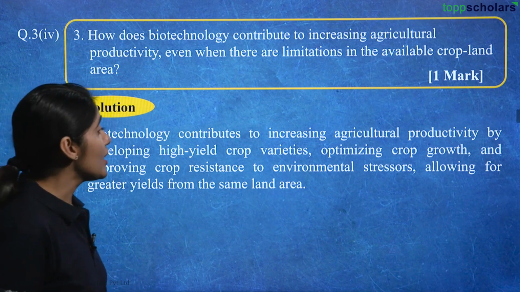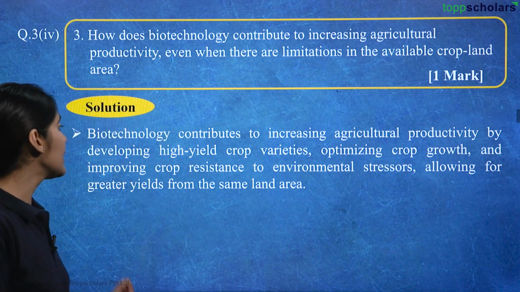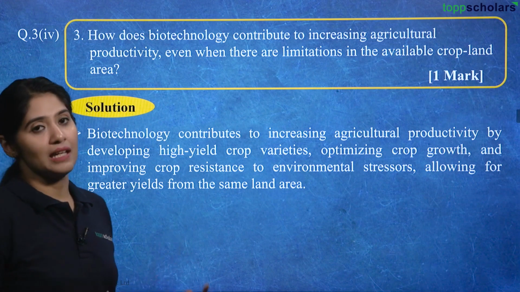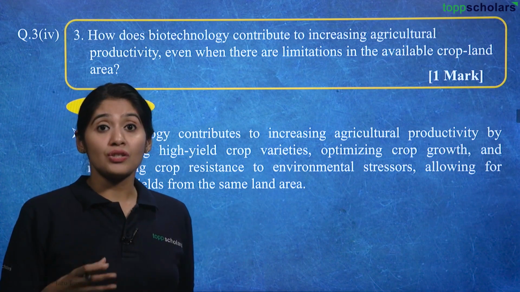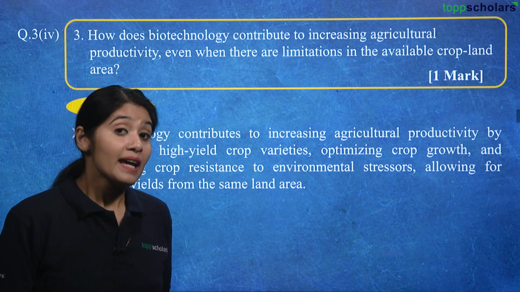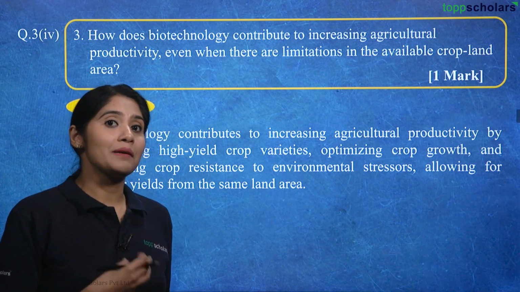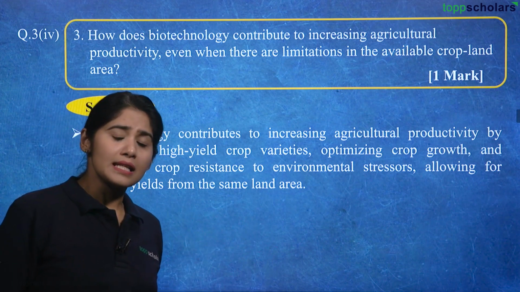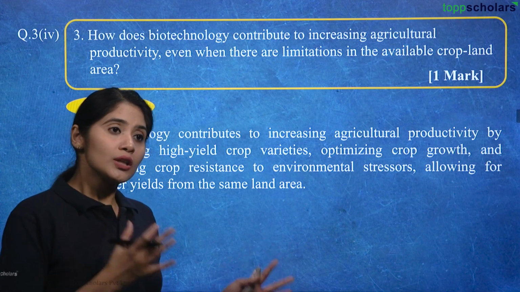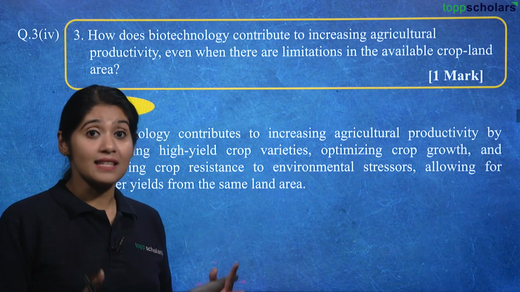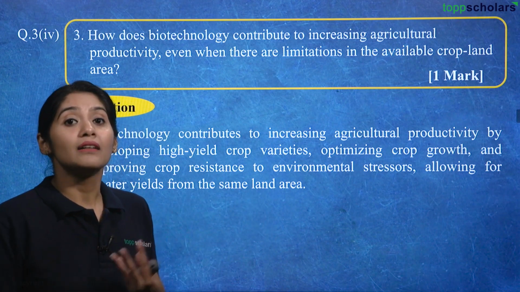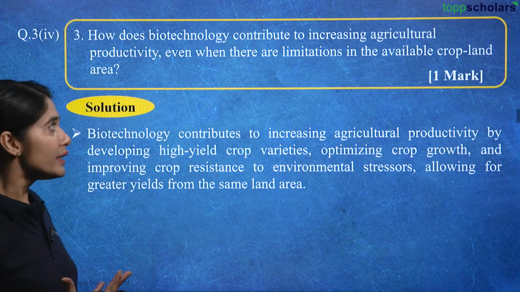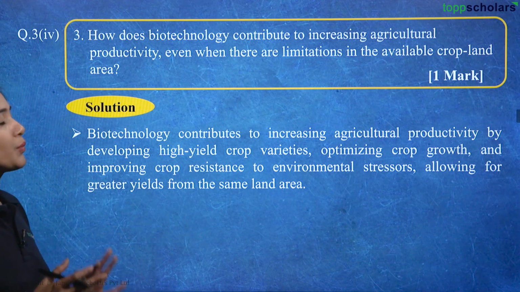Biotechnology also optimizes crop growth and improves crop resistance to environmental stressors, allowing for greater yields from the same land area. Any conditions which can damage the existing crops are minimized by introducing biotechnological tools and making the crops more resistant to diseases or environmental stressors. So, the crops which already exist can survive and give better yield. This is how biotechnology has contributed to increasing agriculture productivity.